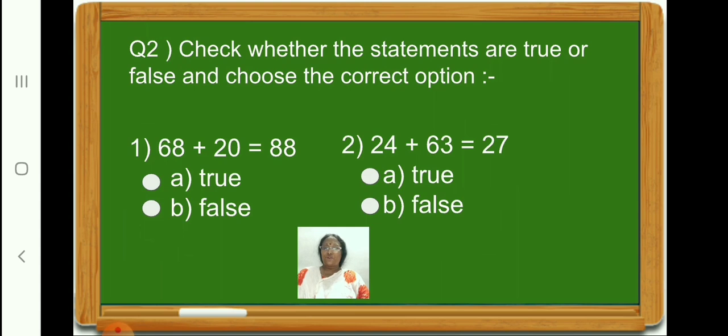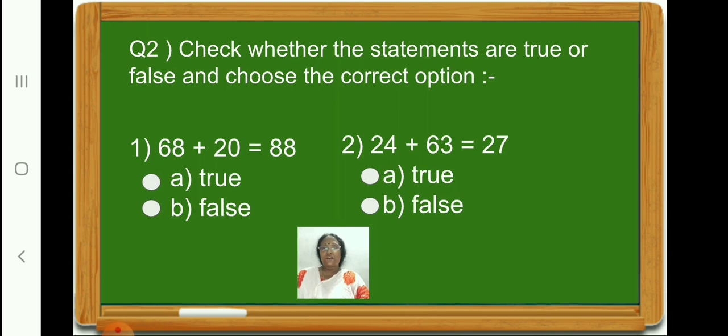Now, let us go on to question number 2. Children, here we have to check whether the statements are true or false and then choose the correct option. Children, 68 plus 20 is equal to 88. Is it true or false?